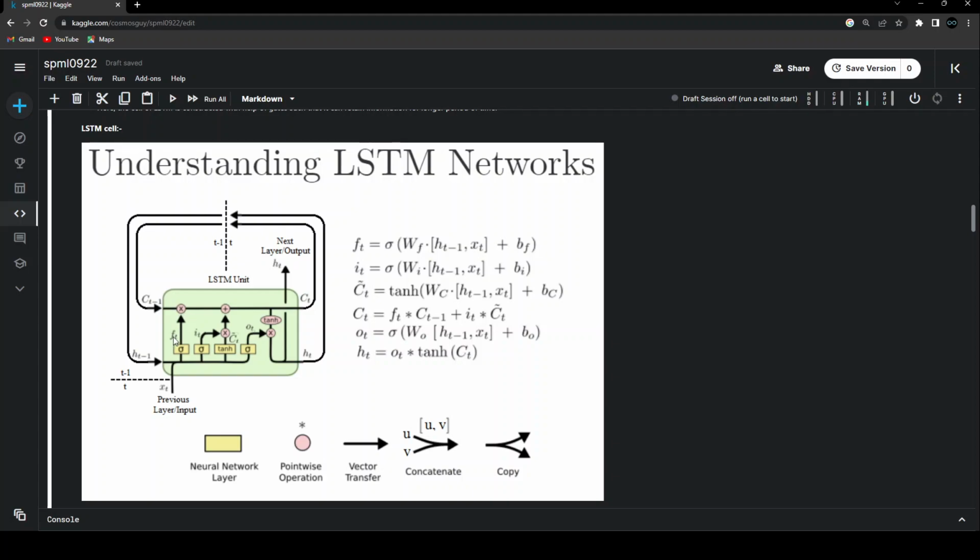So the forget gate is nothing but the sigmoid of, obviously, some weights associated with this particular forget gate. We say WF is the weights associated with the forget gate, taking the inputs of the previous hidden state and the current input, concatenating them together, and also adding the bias of the forget gate. After applying the sigmoid layer on it, we get the forget gate.